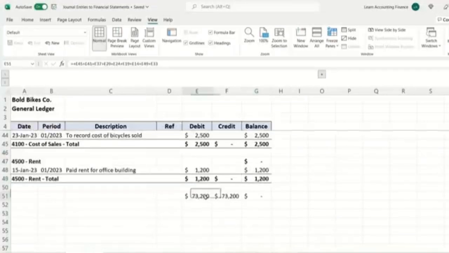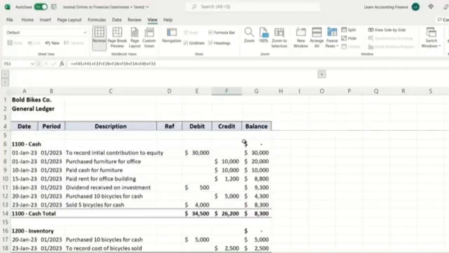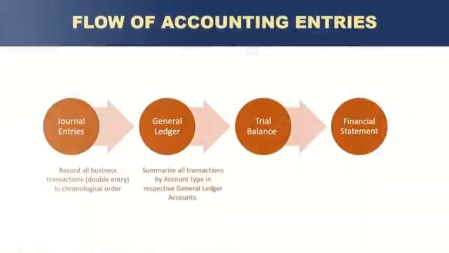If you look at total debits and credits, this is the sum of all of the entries that are done so far. You will see that they're always equal. Okay. Now in this flow, the third item would be the trial balance. So what is a trial balance? A trial balance is a list of all accounts with balances. Let's take a look at an example of the trial balance as well.